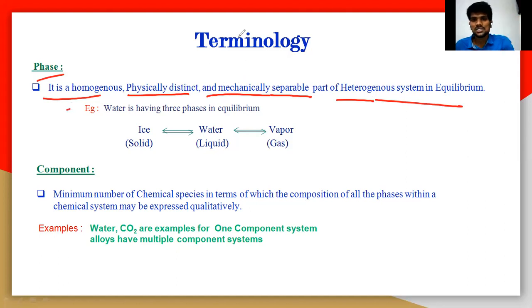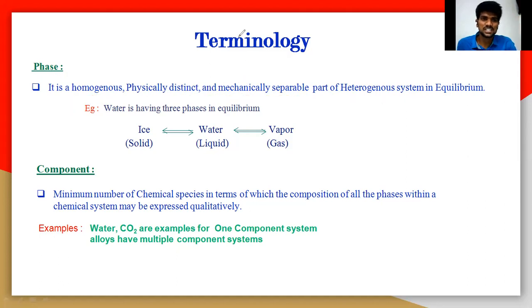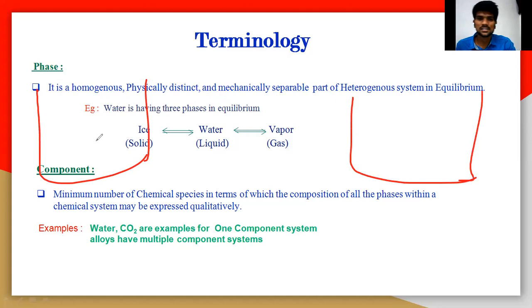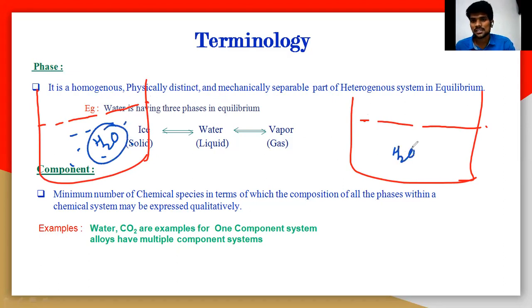I will show you two examples so you can easily understand this phase. Let me take a beaker like this, and here also I will take a beaker. Here I am taking water molecules, and here also I am taking water molecules. These are the liquid particles, that is H2O.